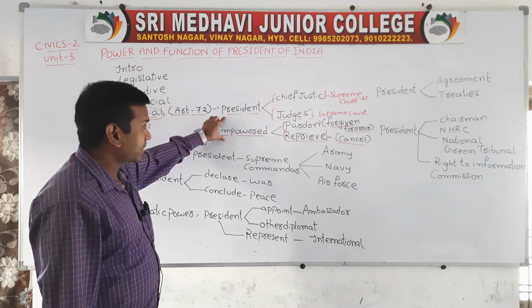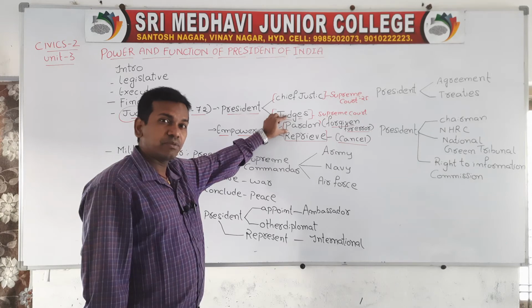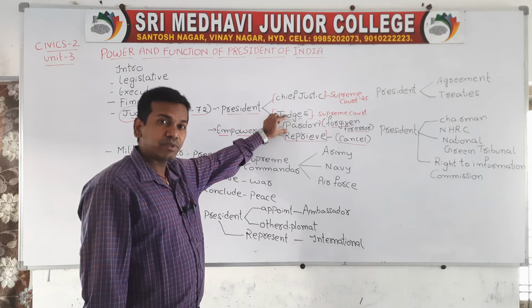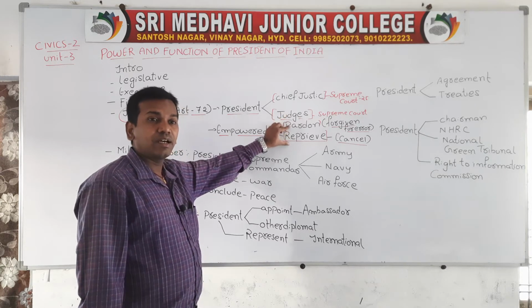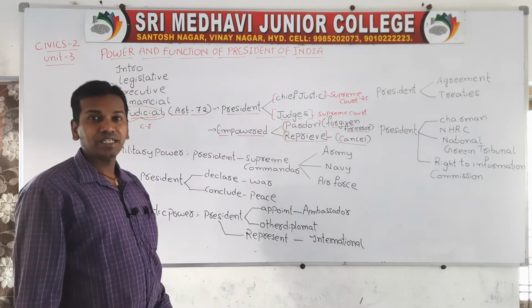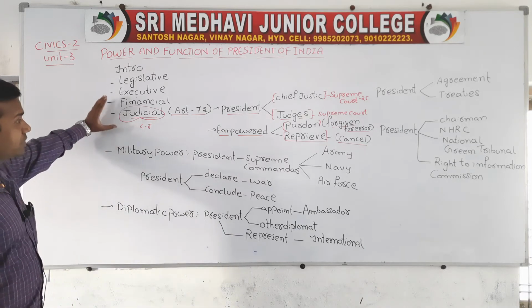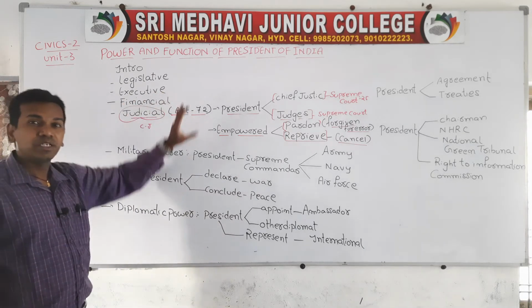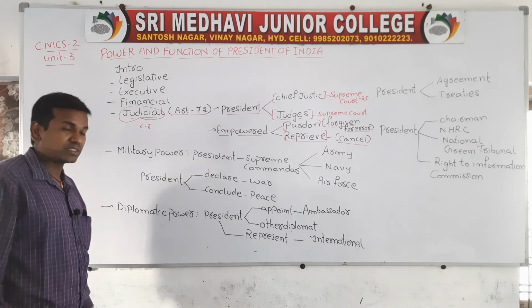So the president has a power, children, with two things here. The president can forgive the error or cancel the punishment of any particular person who got punishment. This is under the control of the president only, and that's why we say, according to Article 72, this judicial power is completely vested in the hands of the president only.